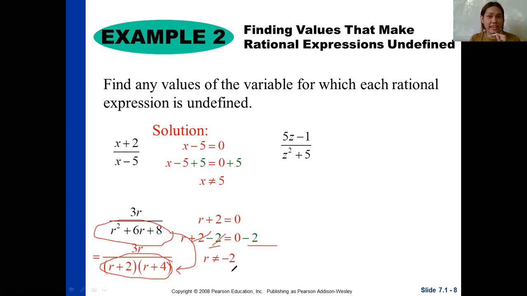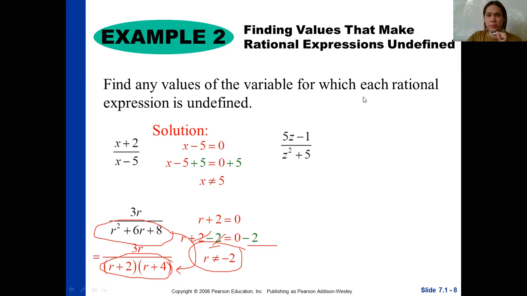Since we are looking again for any values of the variable for which the rational expression is undefined, then we will use the symbol of an unequal sign. So our answer here is r must not be equal to negative 2. In short, you can set any values of your r except for negative 2. That is the meaning of that.